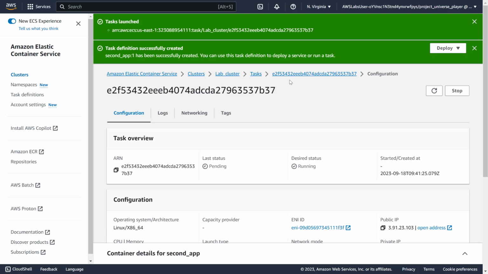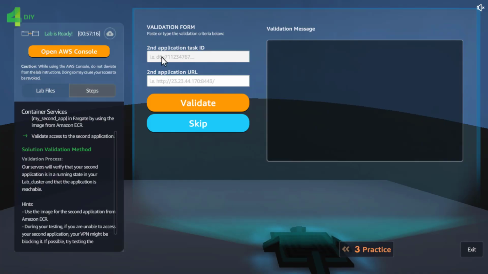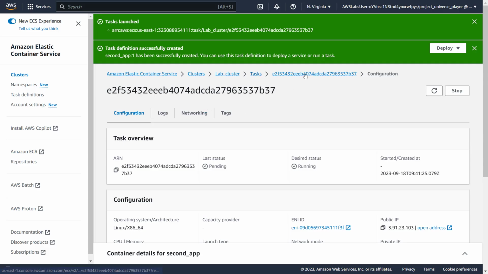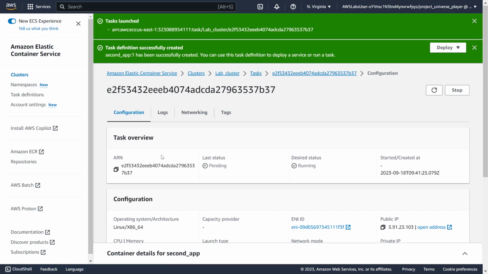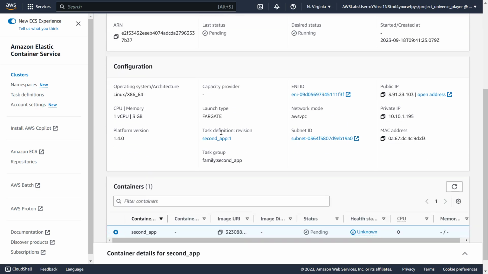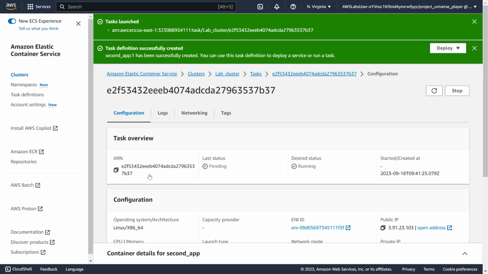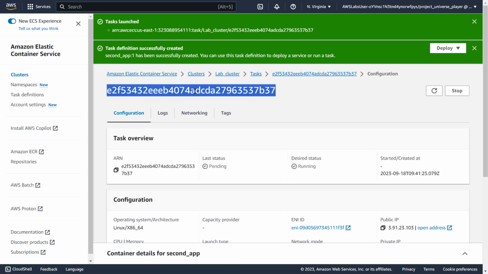It's talking about app ID, right? What did it ask? Second application task ID, never mind. So this is the task, and this is the task ID, right? Or whatever it is shown here.